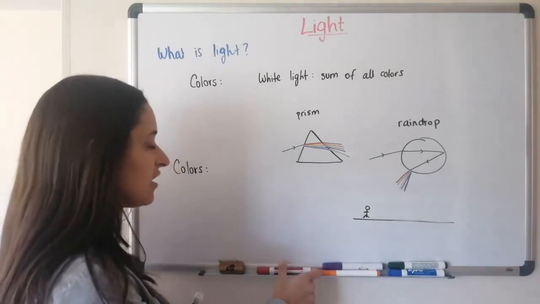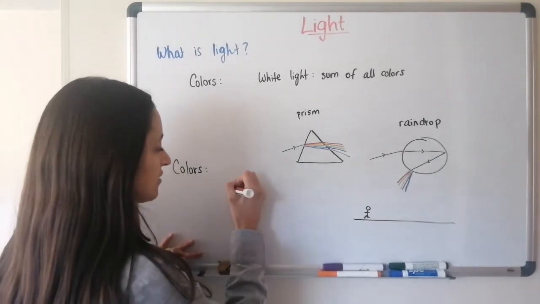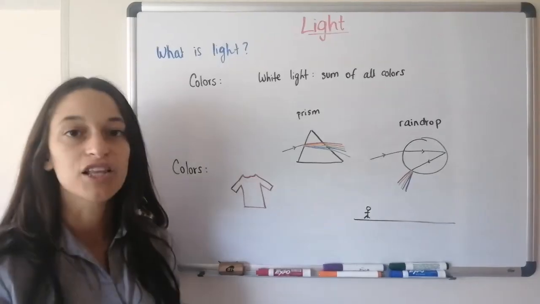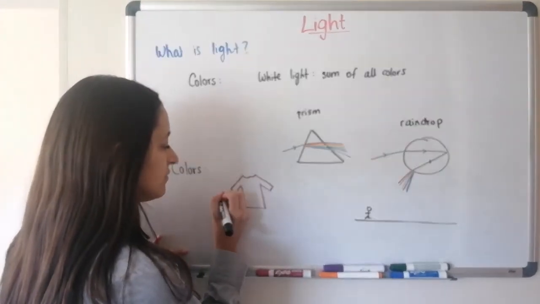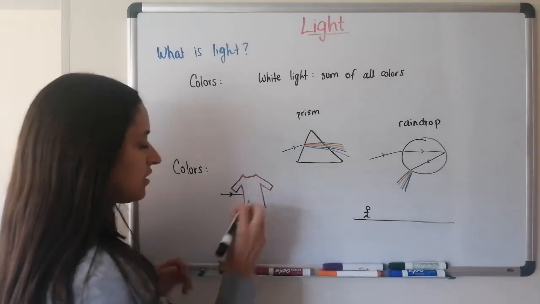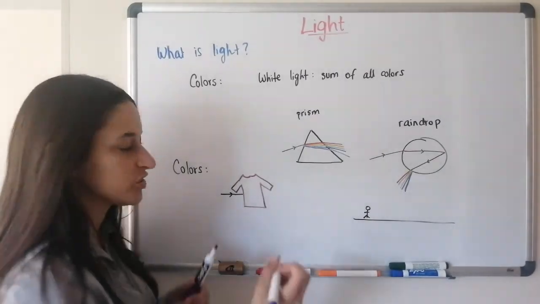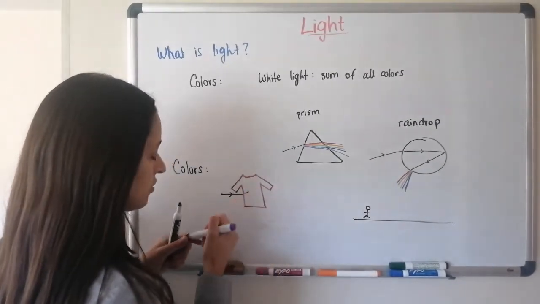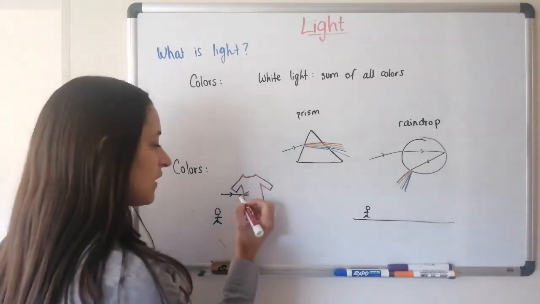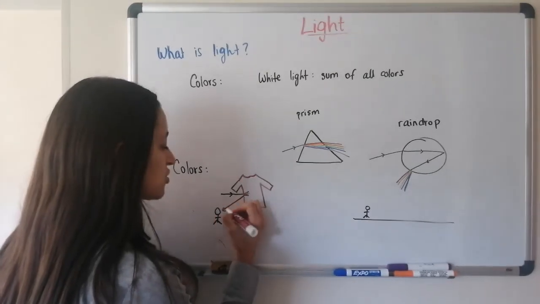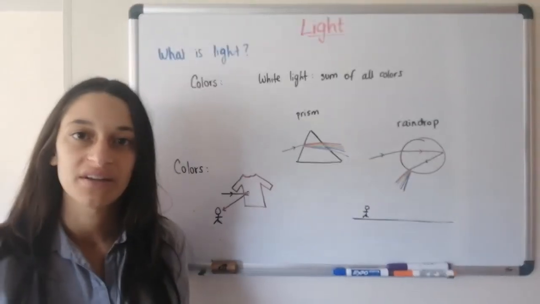So if you have something that looks red, like let's say a red shirt, it looks red to your eyes because white light with all of the colors came in. Every single color except red was absorbed by the shirt, but red instead was the only color that came back to our eyes, making us perceive the shirt as red.